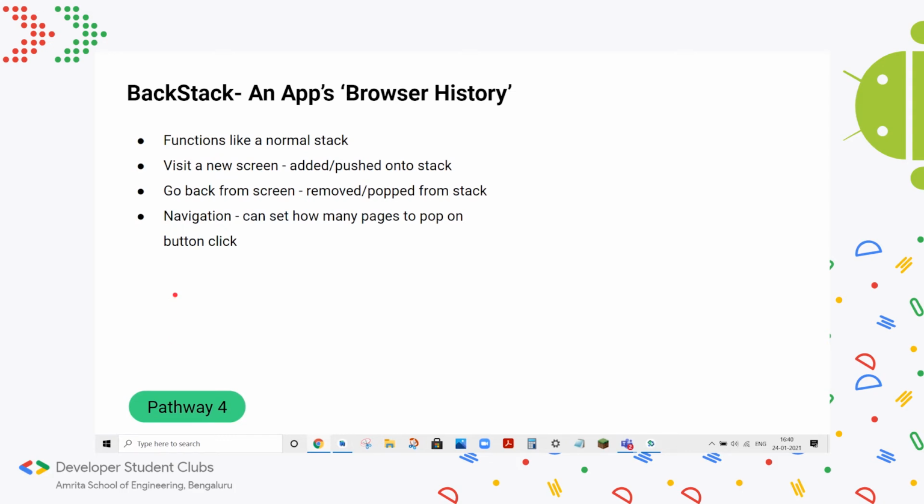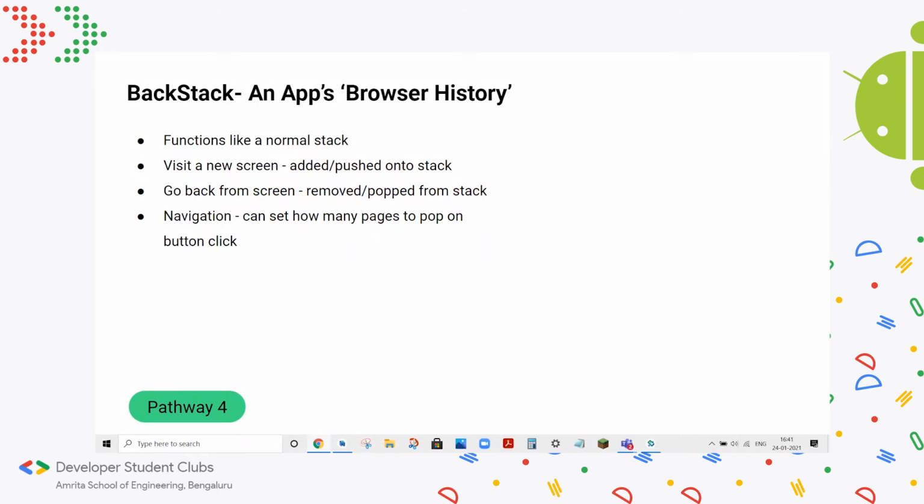It's basically like an app's browser history or screen history. For those familiar with programming, it functions like a normal stack data structure. For those of you who aren't, a stack is basically like if you place books on top of each other, that's a stack. You can only remove the one that you placed last, and you can only add onto the top. You can't add from the bottom. So think of a backstack as a stack that takes care of the screens you visited, and the items that you push or remove from the stack are the screens.